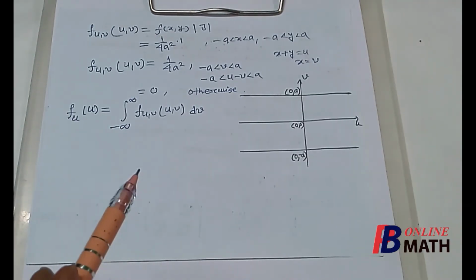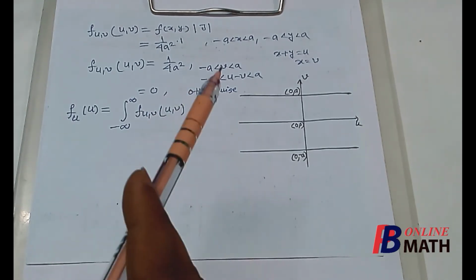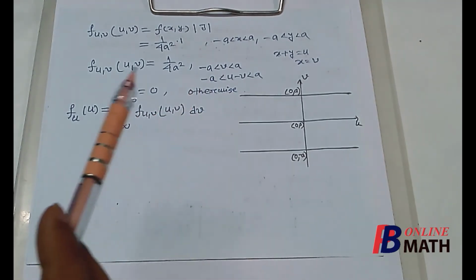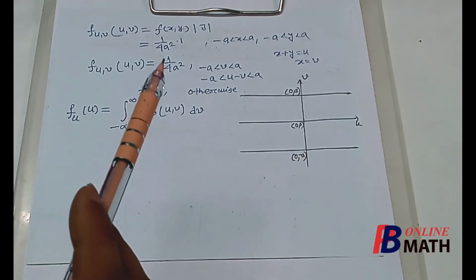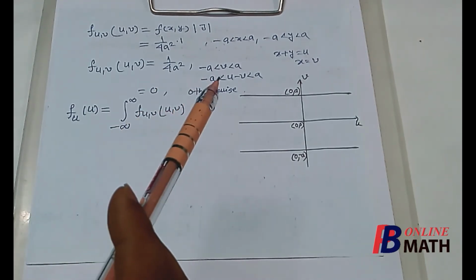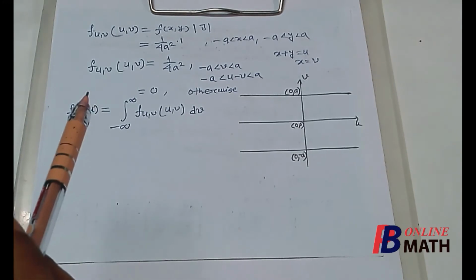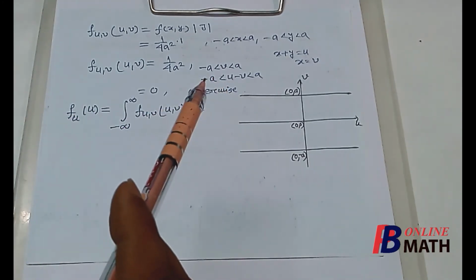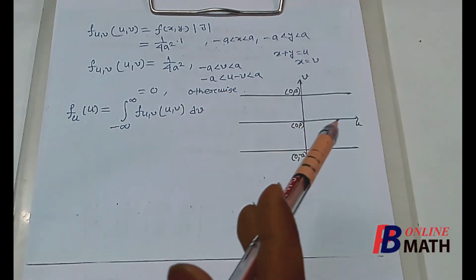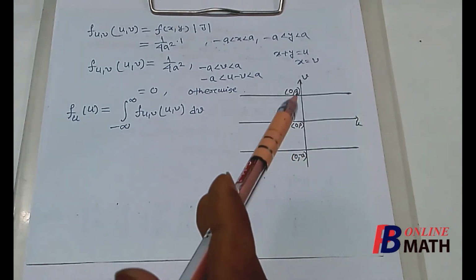To integrate this, we first identify this area. Now let us find the area where f(u,v) equals 1 by 4a square. Now here we find that f(u,v) is a function of two variables u and v. So we assume that this is the u axis and this is the v axis.